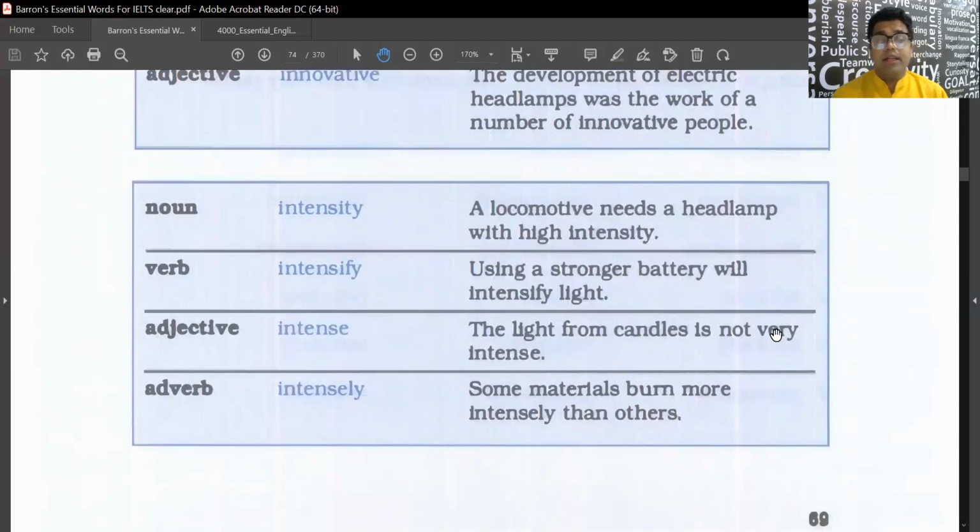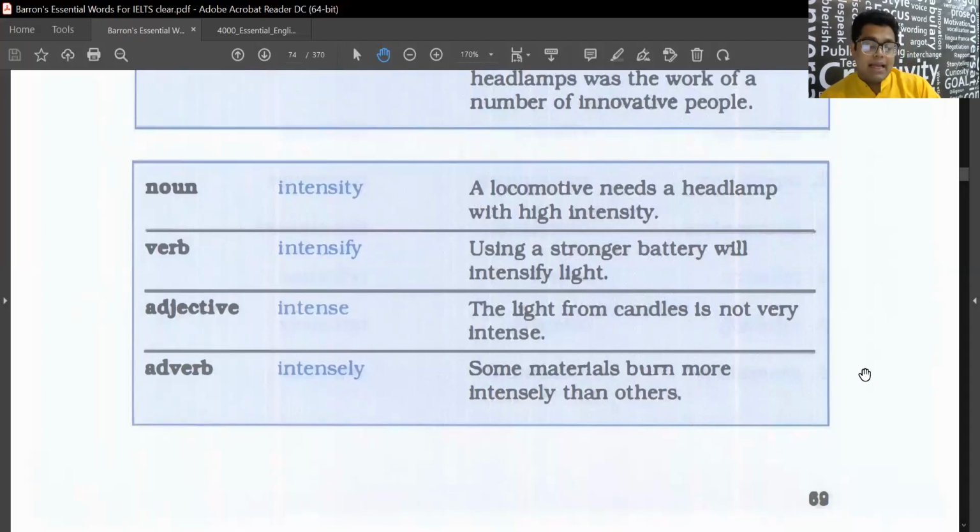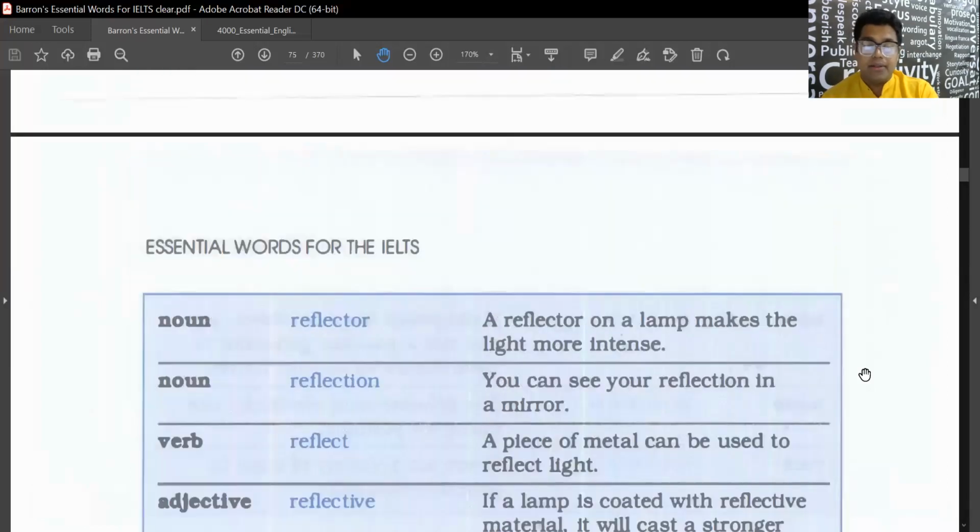Okay, two more, I think, 2 and 3. Intense. The noun is intensity, meaning tivrata. A locomotive needs a headlamp with high intensity. Making something more intense is called intensify. Using a stronger battery will intensify light. Next is intense. The light from candles is not very intense. Intensely. Some materials burn more intensely than others. Don't confuse it with intention and intentional.